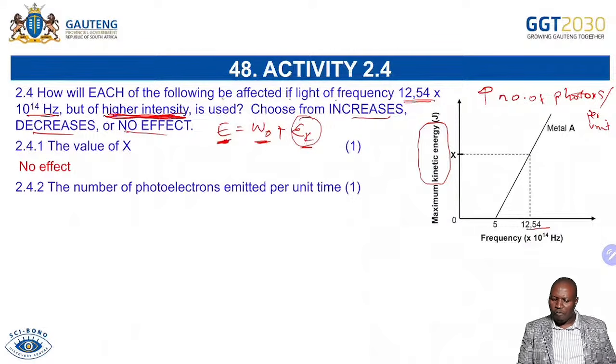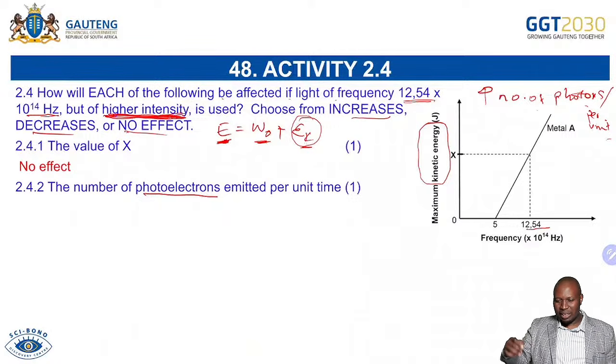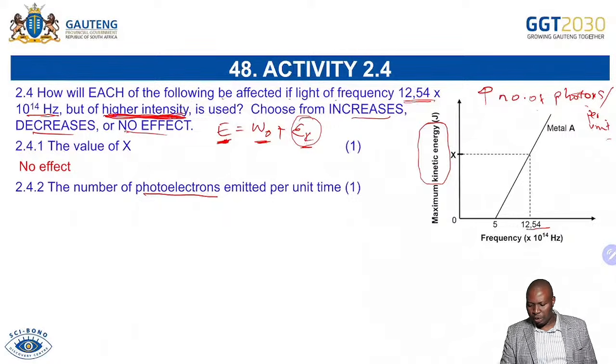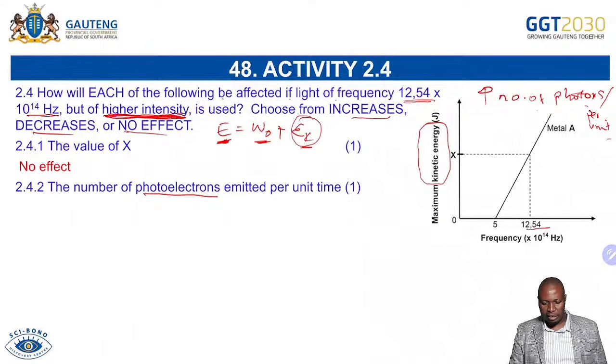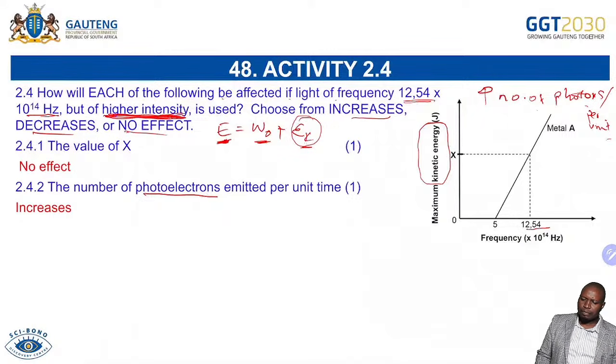What will happen to the number of photoelectrons? I've talked about this. Immediately when you increase the intensity, you are increasing the number of photons per unit time, which means now more electrons per unit time will be ejected. So definitely this one must increase.